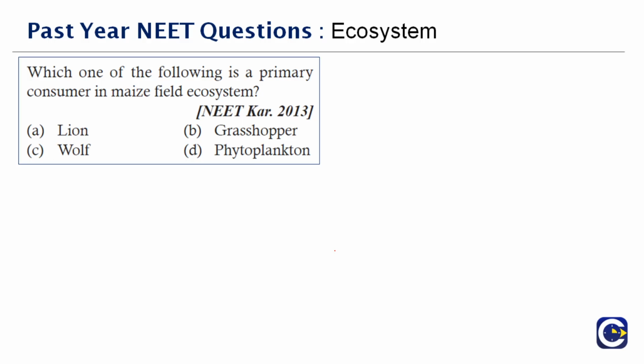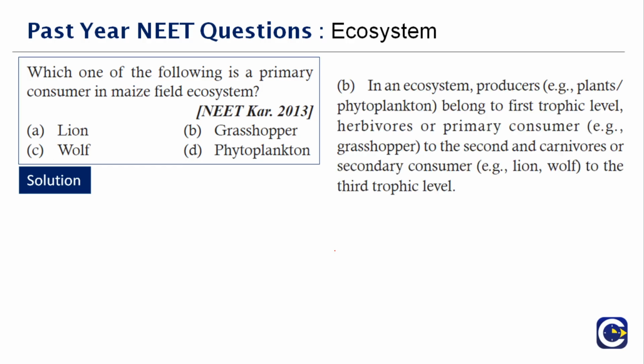Next question here. Which one of the following is a primary consumer in the maize field ecosystem? Very easy question. It is obviously not the lion, wolf and the phytoplankton, but it is a grasshopper. In an ecosystem, producers are the plants, and phytoplankton belong to the first trophic level. Primary consumer is a grasshopper because they are the small insects which consume the first part, and then it moves to the next stage in the food chain.